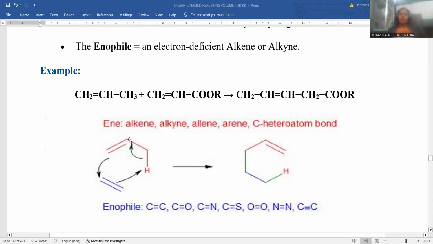If you observe the arrows, the more acidic allylic hydrogen is immediately removed, and the bonding electrons shift toward this side to establish a new double bond.